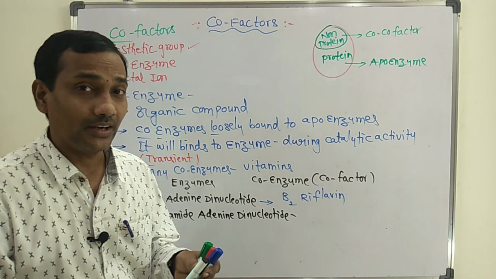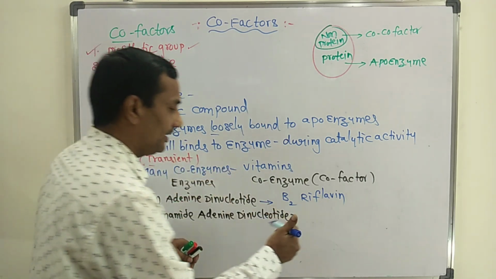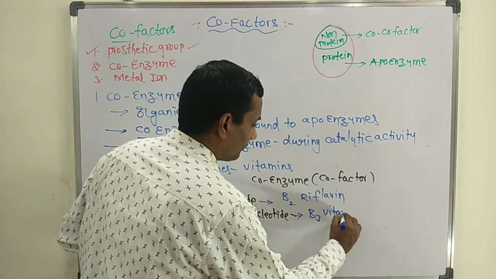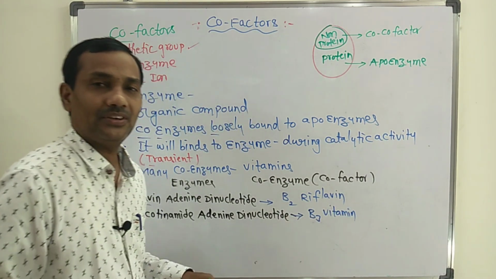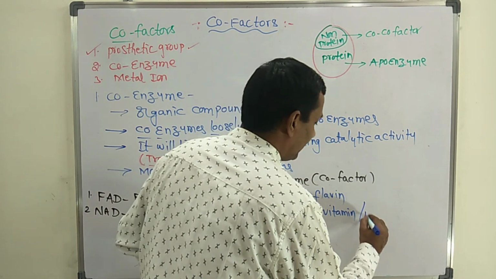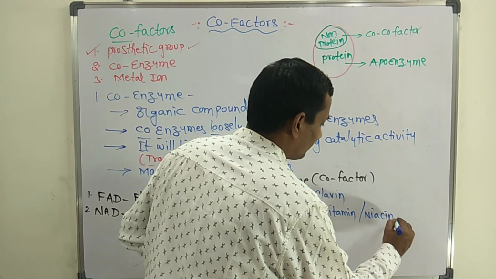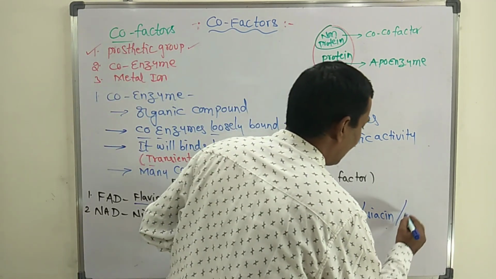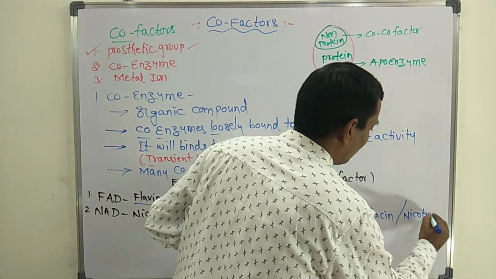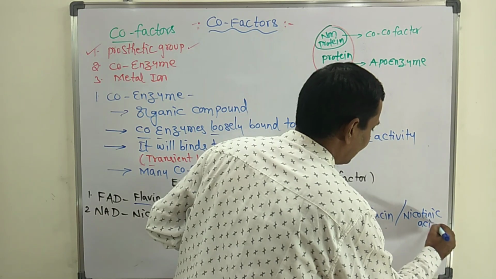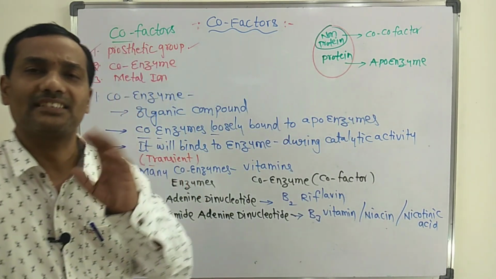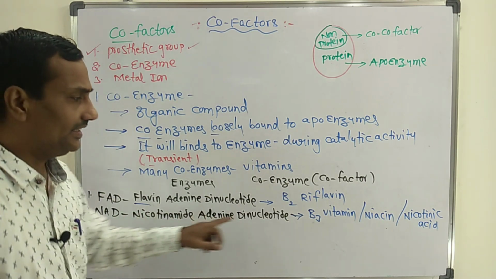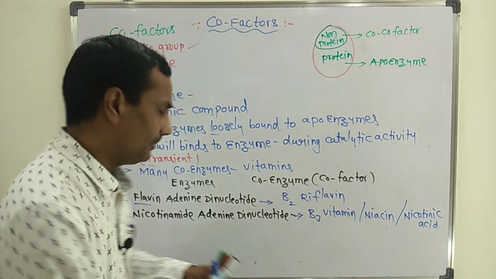In that enzyme one vitamin will be there, and that vitamin name is important: B3 vitamin, otherwise known as niacin. It is also a type of B complex vitamin only. Niacin or nicotinic acid. In the exam they will directly ask which vitamin is found in NAD: B3 vitamin.